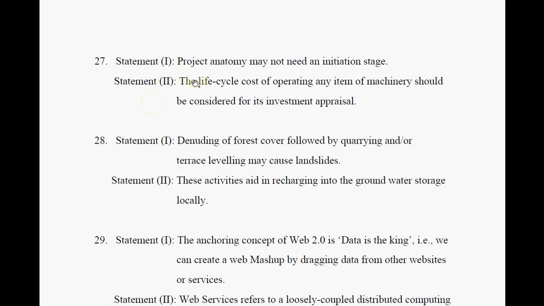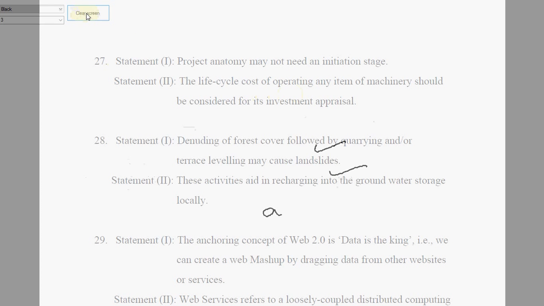Statement 2 is correct. The life cycle of operating should be considered for the investment appraisal. The word appraisal in project management means assessment. Yes, when you try to assess the amount that has to be invested, the life cycle cost of the operating machine has to be considered. So choice 2 is true and choice 1 is false, so it is option D here. Make a note. Here it is option D. This is correct. This is not correct.